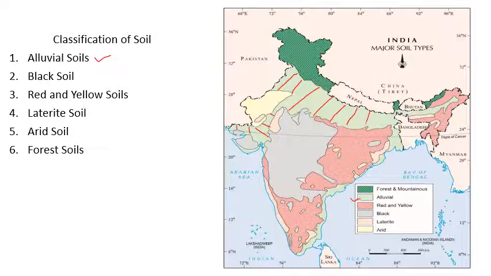Let me tell you, you can see here this side in the northeast, these are the Assam plains, and these are formed by river Brahmaputra. The Assam plains are formed by river Brahmaputra.